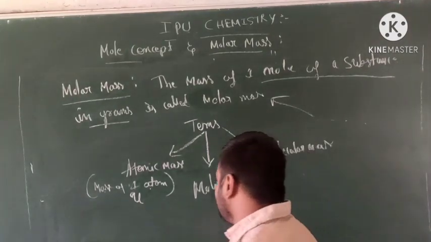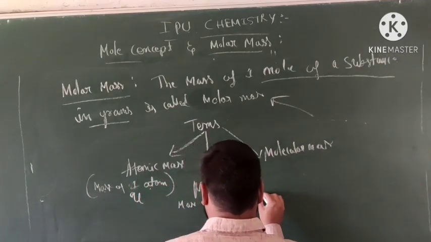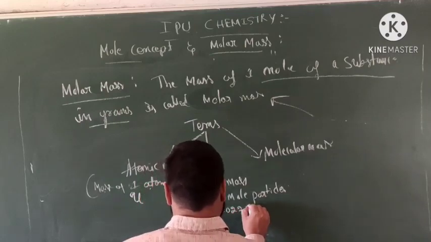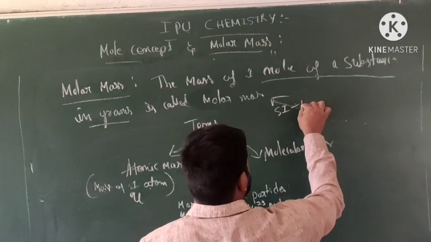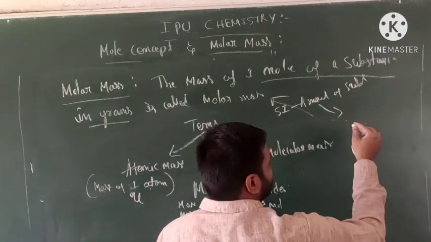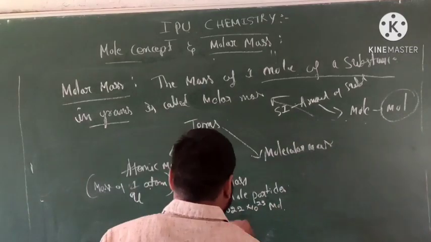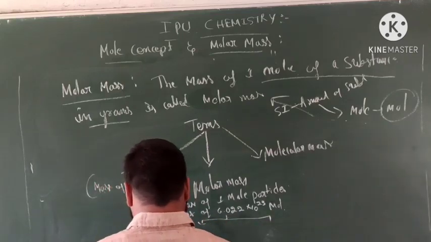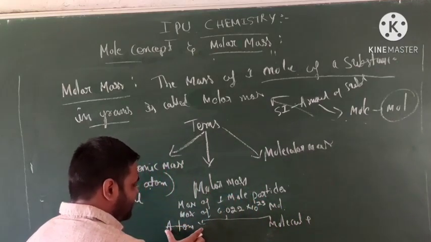What about molar mass? Molar mass means the mass of 1 mole of particles, which is 6.022 × 10^23 particles. The mole is the SI unit of amount of substance, whether of atoms or molecules. So we classify two types, atom or molecule, because with molar mass we can identify atoms, ions or molecules.